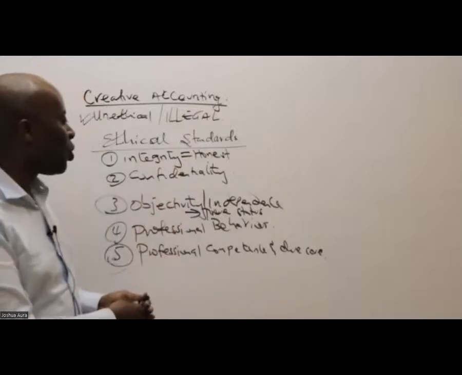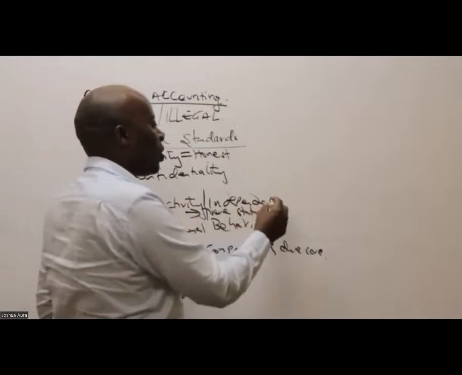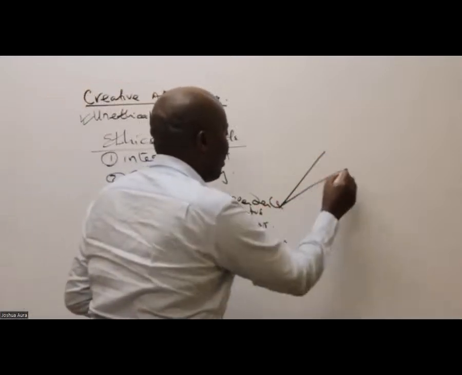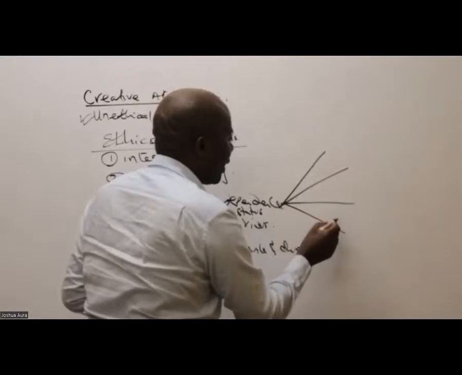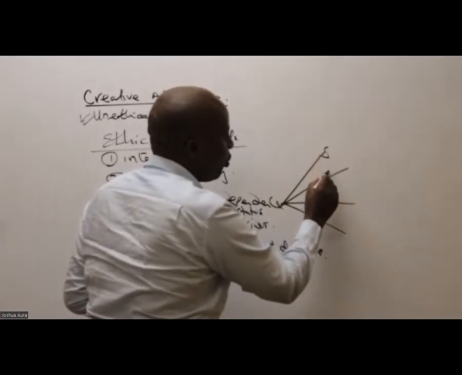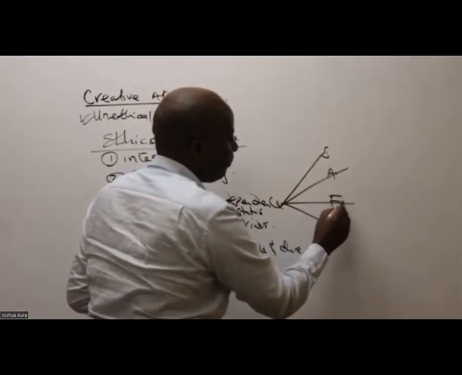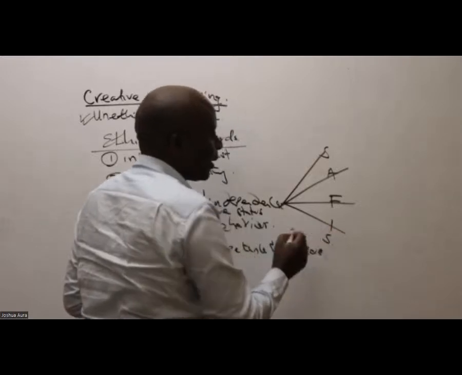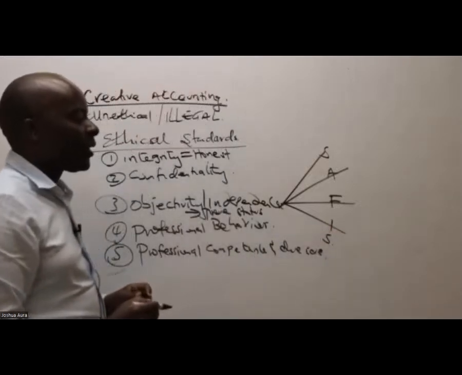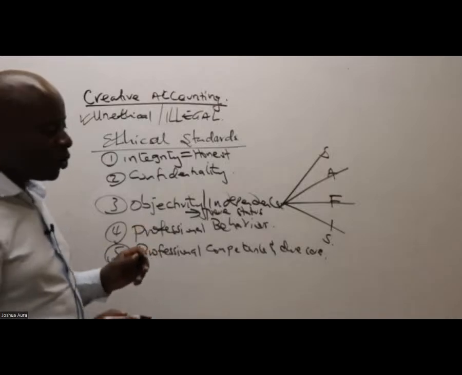Remember, when we talk over objectivity, ladies and gentlemen, if I was to give you some background about objectivity, please don't forget, when we talk over objectivity, normally we talk over the threats. So remember, under these threats, what do we have?